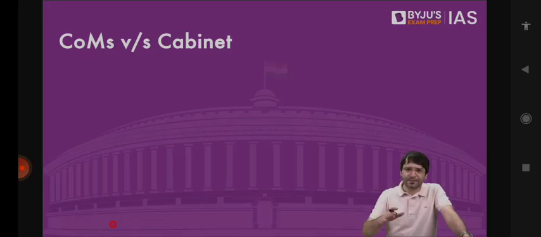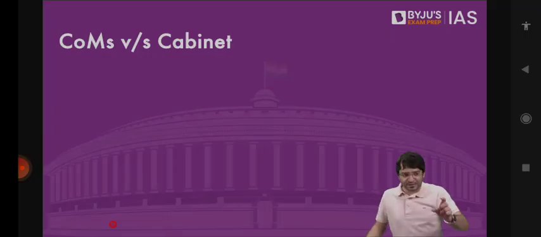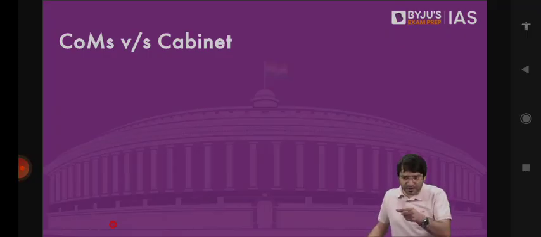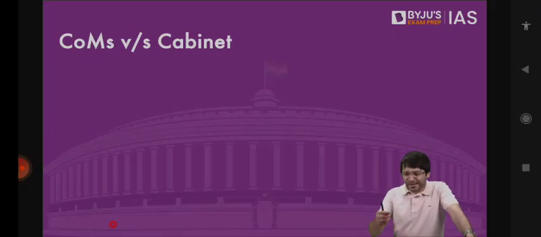Once the elections are over, the first step becomes choosing the Prime Minister. And this is where we say there is an element of discretion available with the President. The President can appoint anybody as the Prime Minister. But then this Prime Minister has to prove majority on the floor of Lok Sabha. Because what is parliamentary form of government? The Council of Ministers are accountable to, responsible to, the lower house of Indian Parliament, which is the Lok Sabha. And then we discussed that there is some difference between Council of Ministers and the Cabinet.